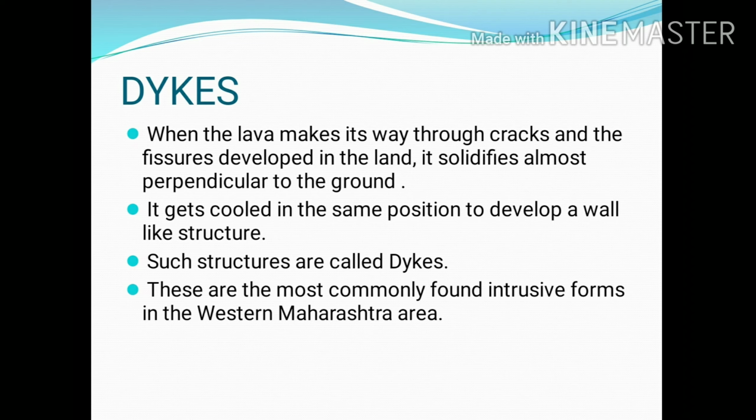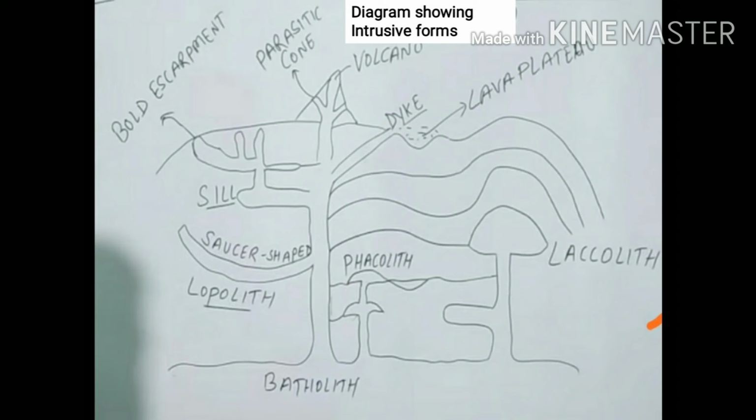So these are dikes. Today we have discussed intrusive forms, in which we covered batholiths, lapoliths, laccoliths, pacholiths, sills and dikes. Here you can see the diagram of intrusive forms. At the bottom, you can see batholiths. Batholiths are the domal structures which are found at deeper depths. Then on the right hand side we have laccoliths. Laccoliths are also domal shaped bodies and they are connected through a pipe-like structure from below.